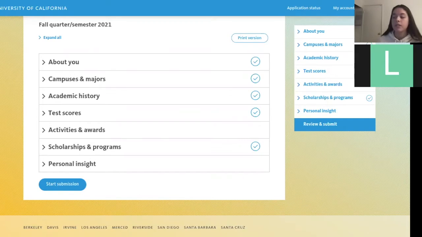And then next is your test scores. So if you didn't take your ACT or your SAT, don't even worry about it. I didn't take it either. COVID got in the way. So you might not have anything to put there, but if you have AP scores, make sure to insert those.